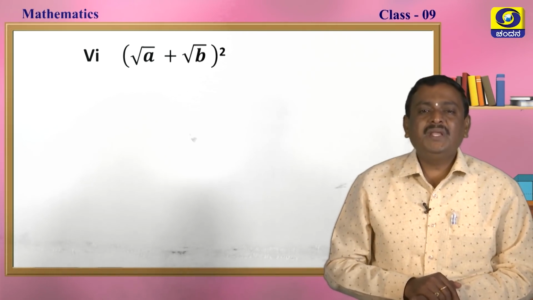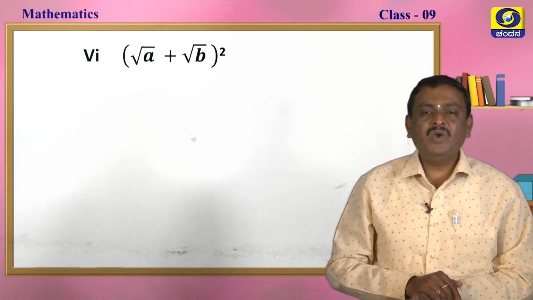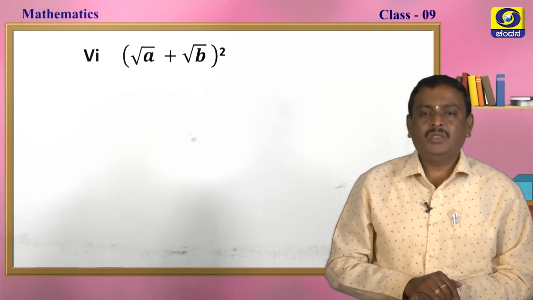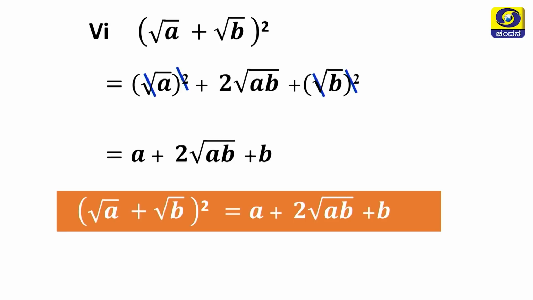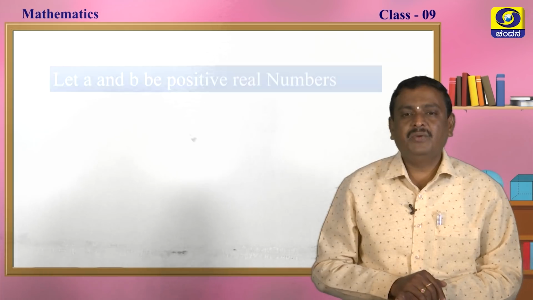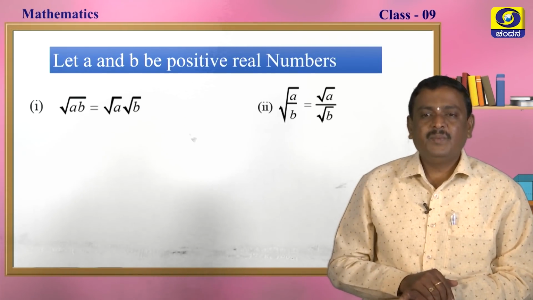Now, root a plus root b whole square. We know that a plus b whole square is a square plus 2ab plus b square, you have to apply this. Square and square root cancel, here also square and square root cancel. Now, what do we get? That is a plus 2 root ab plus b. So, the square root of a plus square root of b whole square is equal to a plus 2 root ab plus b, my dear students. Please note down all these. We can recall what we learned. Please note down.